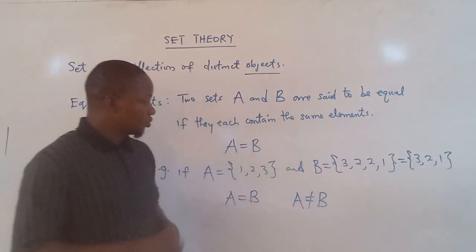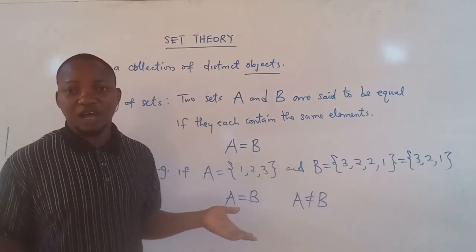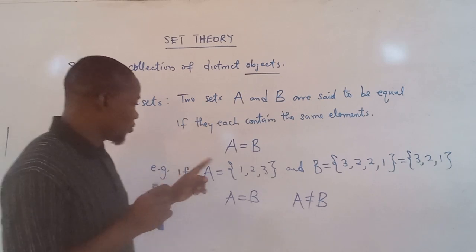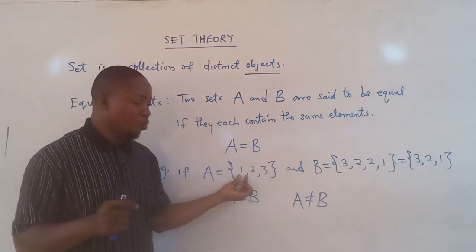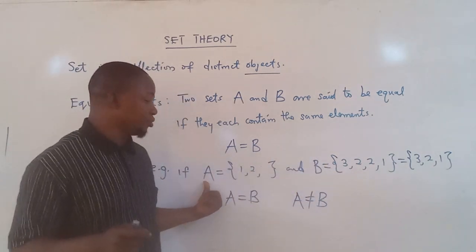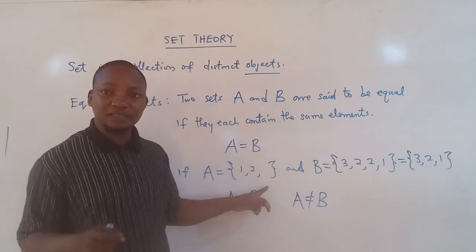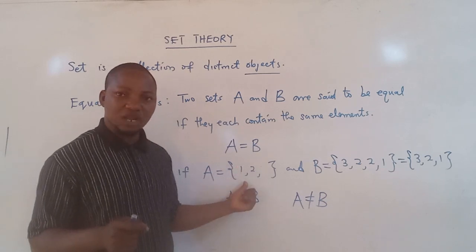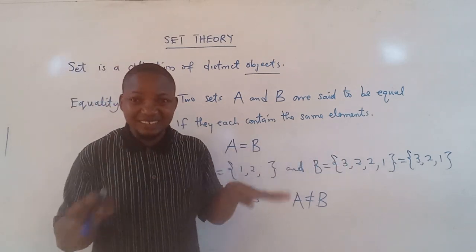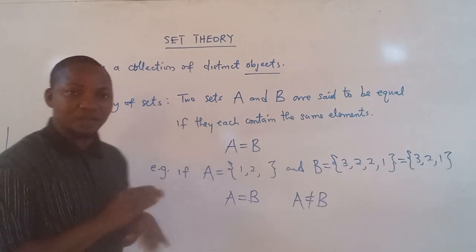Two sets are said not to be equal if they do not have the same elements, even if it is at least one element that differs. For example, if we have A to be 1 and 2, there is no 3. I want to relate A and B. In this case, A is not equal to B because they do not have the same elements. The first set here has 2 elements, while the second set has 3 elements, 3, 2, 1, distinct. This one has 2 elements that are distinct, so they are not equal.